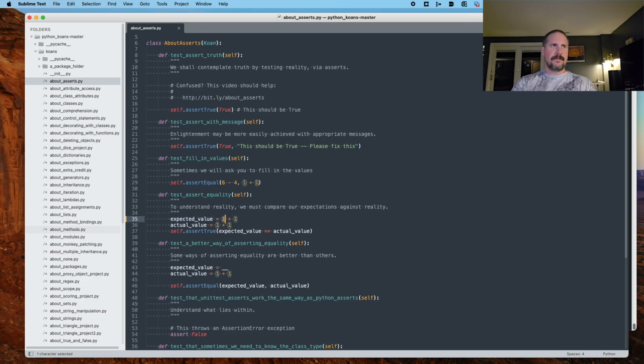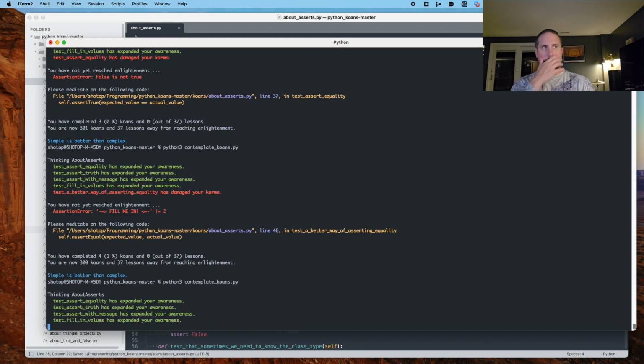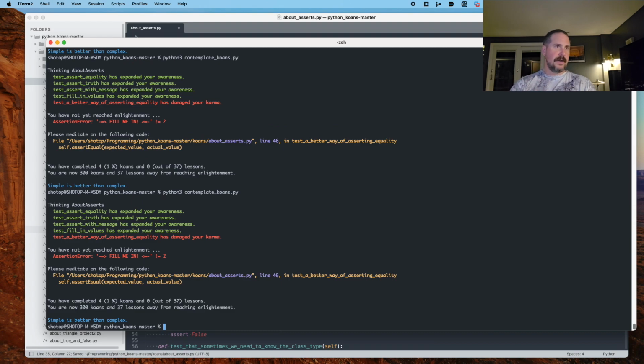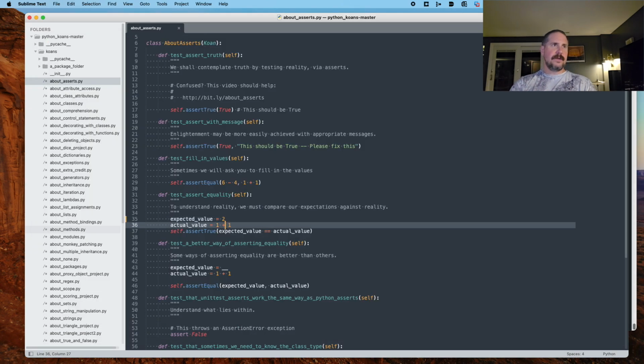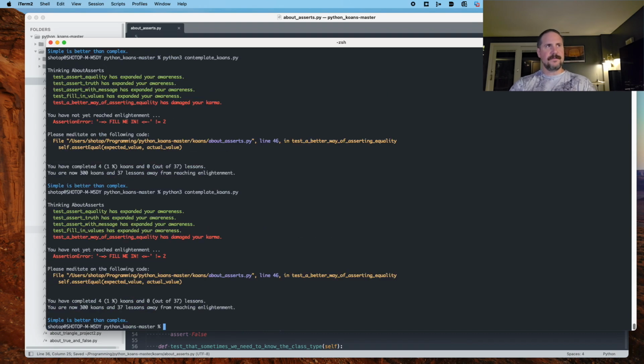We can do other things though. We don't have to just stop there. So we could say 2, and I would expect that to pass. And it does. All right. And we could actually set it to really anything we want, as long as the values are equal. That should pass. And it does.